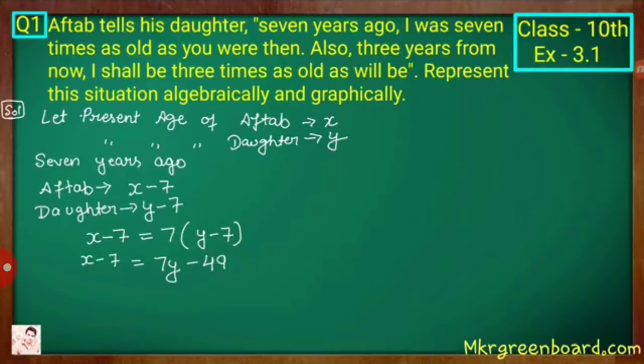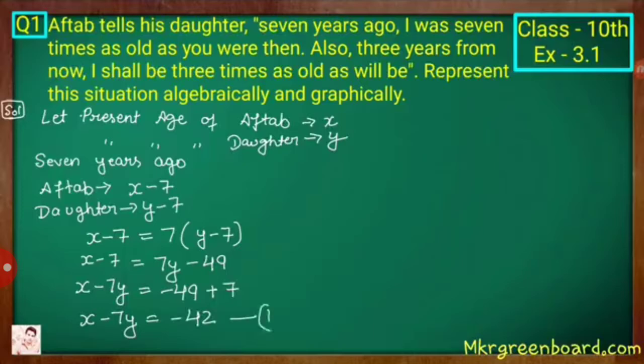Now express in standard form, ax plus by is equal to c. So x minus 7y is equal to, now 7 is transposed to RHS, so minus 49, and this minus 7 will be plus 7. So in the next line, x minus 7y is equal to minus 42. That is equation number 1. The first situation is expressed over here algebraically.